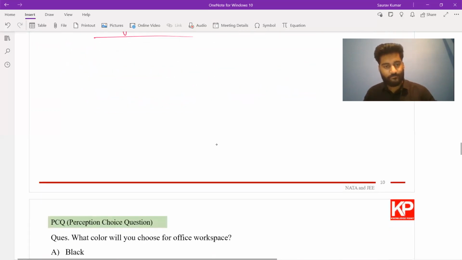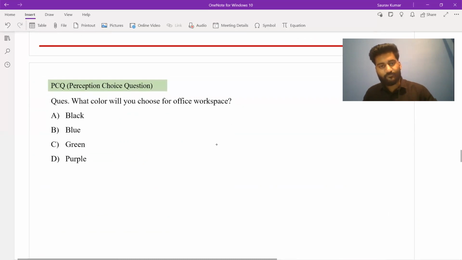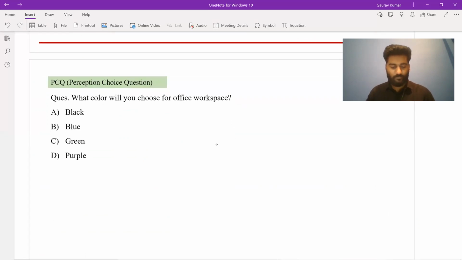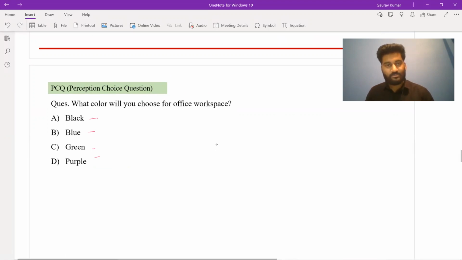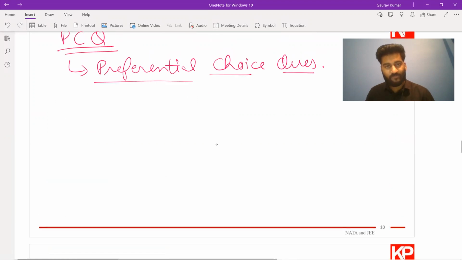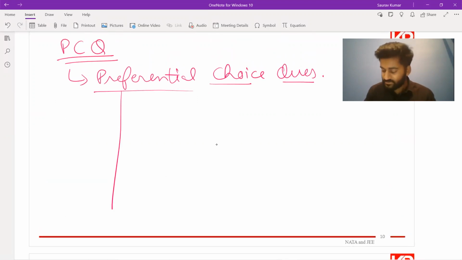Let's look at a question. What color will you choose for office workspace? So for this, you can see that all these options that we are having could be applied as a color. There is nothing like wrong, but the concept that we have of the preferential choice questions, this is because they want to check